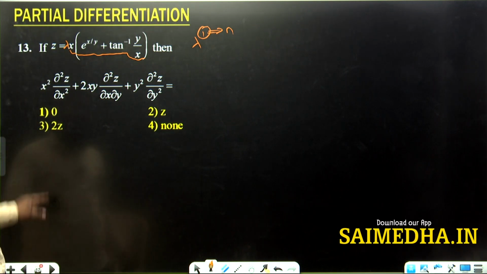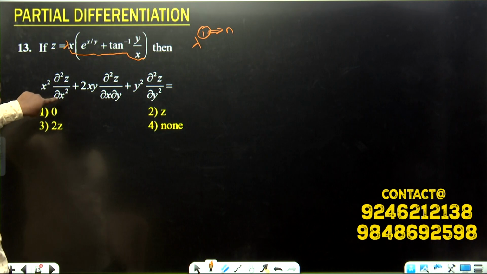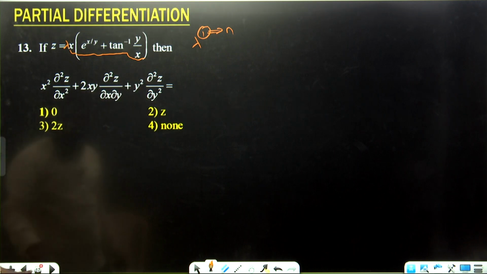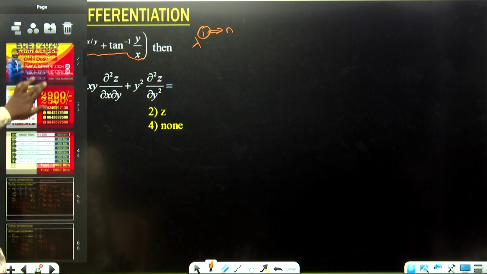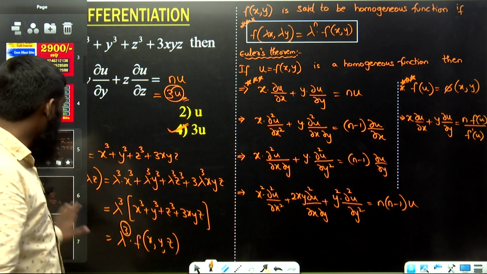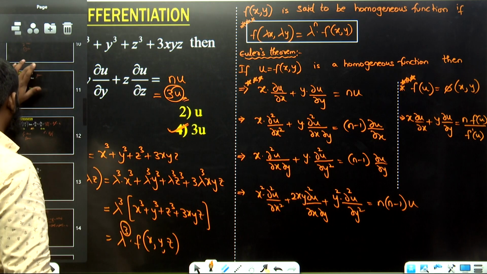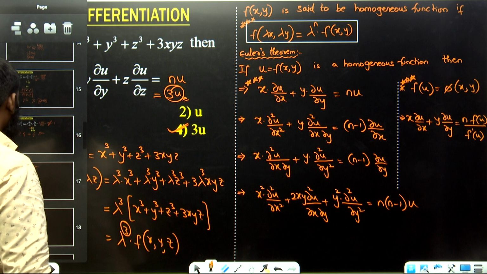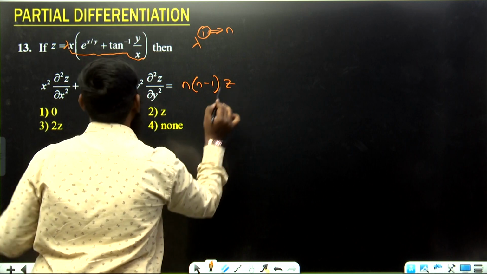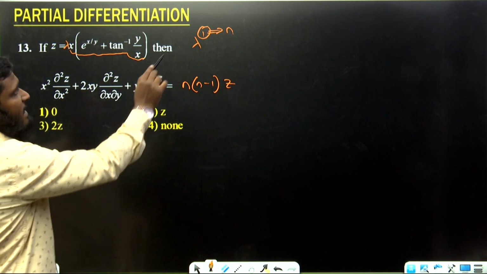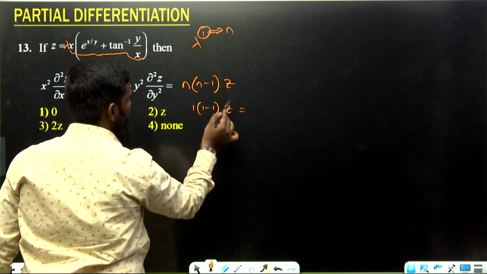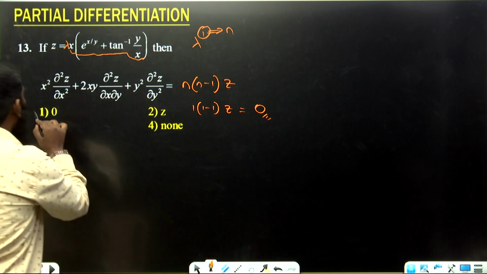Now we have to find x square into ∂²z/∂x² plus 2xy into ∂²z/∂x∂y plus y square into ∂²z/∂y². For this, I have already given you the formula. What is the formula? This part: n into n minus 1 into u. Let us apply the formula over here: n into n minus 1 into z, since u is z here. What is the n value? 1. 1 into 1 minus 1 into z, which is 1 minus 1, 0. 0 into this part is completely 0. So option 1 is correct.